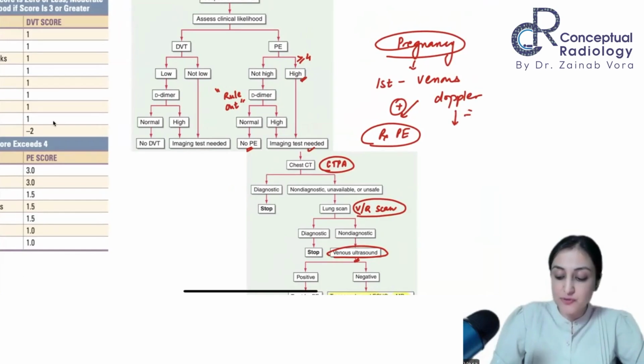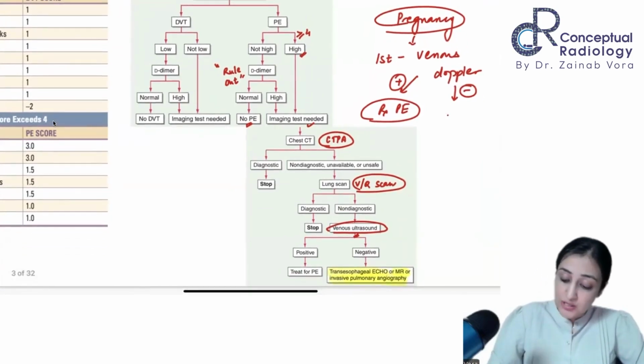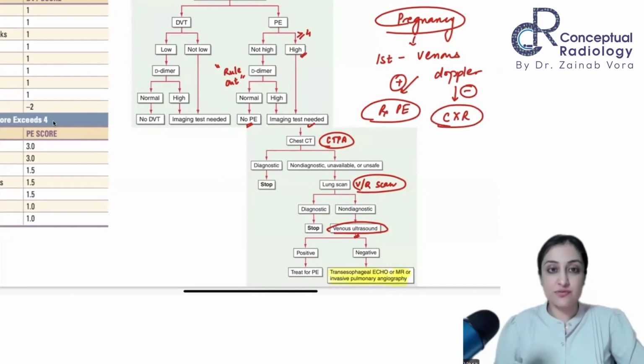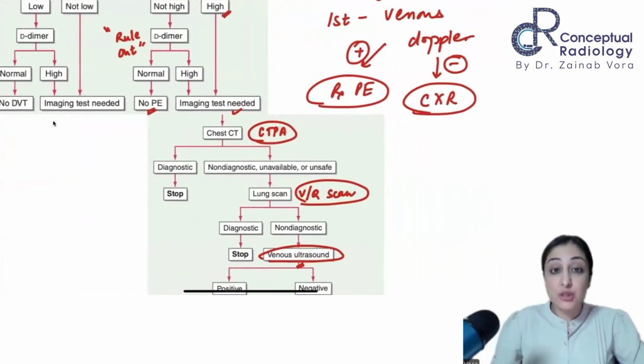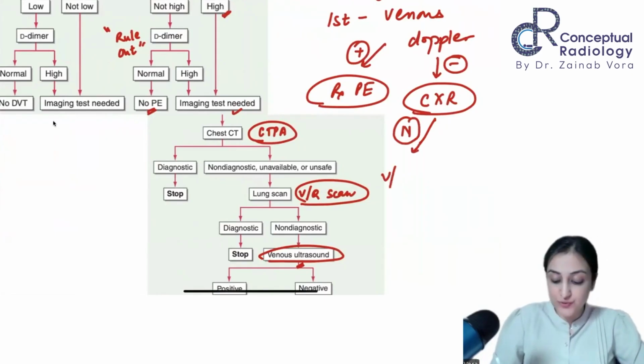But if venous Doppler is negative, still it can be pulmonary embolism. Now what to do? What is my investigation with least radiation? That's chest X-ray, right? Very much acceptable. So we have done the chest X-ray. Now it will depend on how the chest X-ray looks. What do we do? So if chest X-ray is normal, in that case, I will do a VQ scan. I want to do a VQ scan in pregnancy.